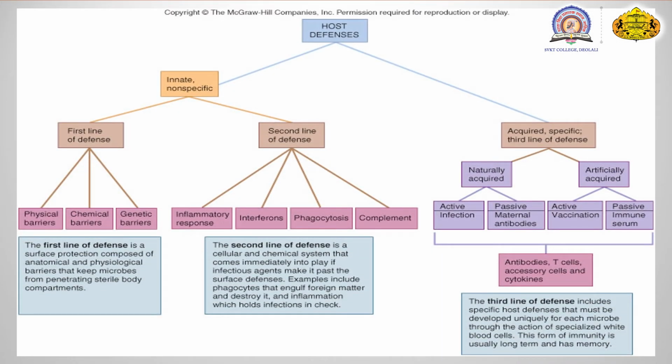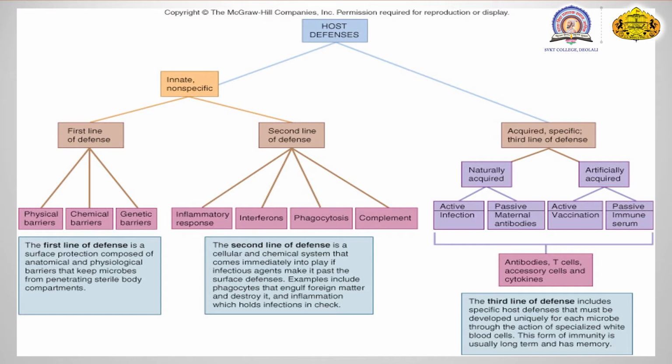So here we can see how the body defends when a host enters our body. The body can defend in two types: one is innate and one is acquired. We have seen that innate is a non-specific type of immunity, and acquired is a specific type of immunity. In innate immunity, there are stages of defense: the first line, second line and the third line. The first line and second line of defense mechanism come under innate immunity, which is present by birth. And the acquired immunity comes under the third line of defense mechanism, because it is a target oriented immunity.